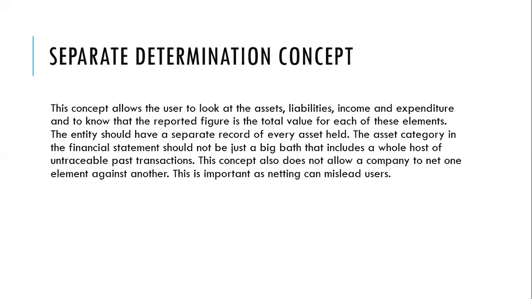Separate determination concept. This concept allows the user to look at the assets, liabilities, income, and expenditure, and to know the reported figure is the total value for each of these elements. What this is saying is that accounting discourages netting, set off. Say we are owing them 500,000 and they are owing us 700,000, so you record in the books 200,000: they are owing us 200,000.